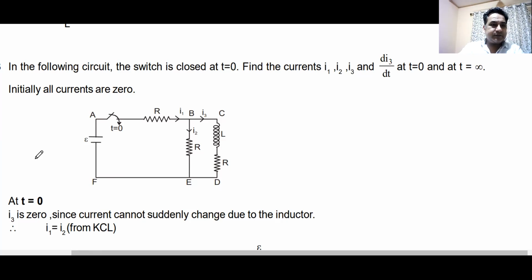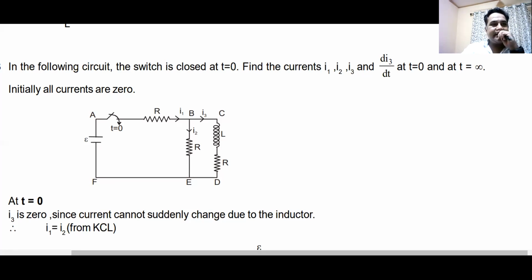Can you do this? E by 2R is I1, sir. Okay, good.